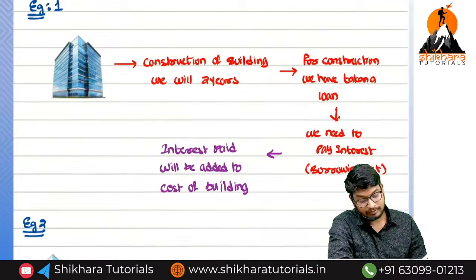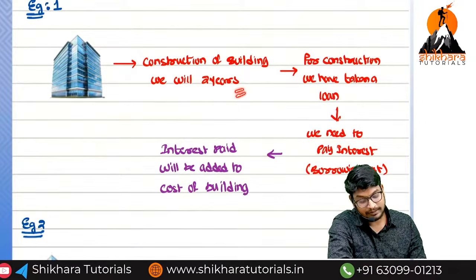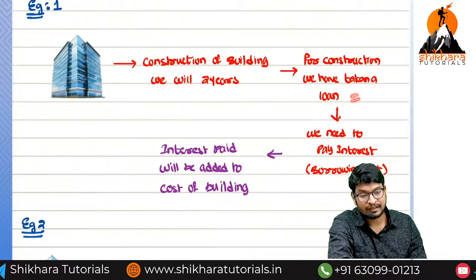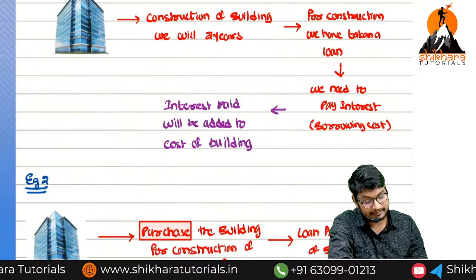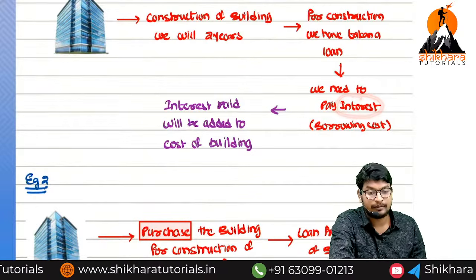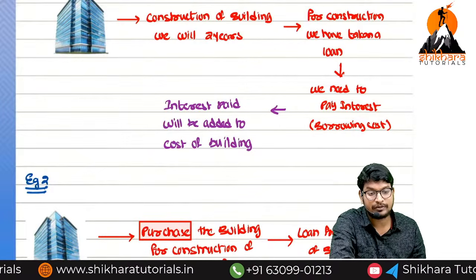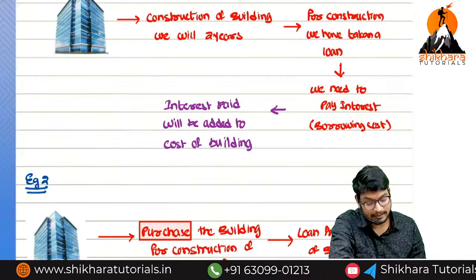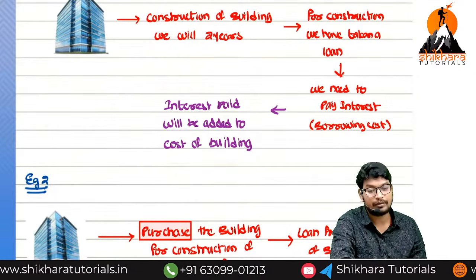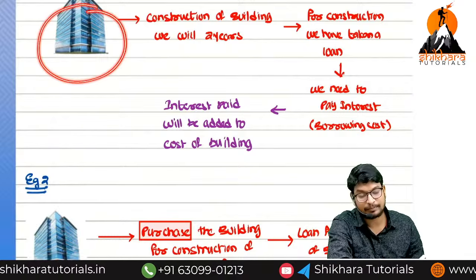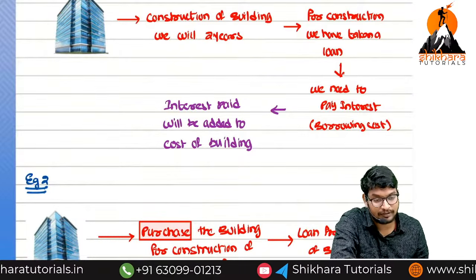So for the construction of a building, we have taken a loan. On that loan, what do we have to do? We have to pay the interest. That interest will be considered as borrowing cost. Should that borrowing cost be treated as capital or revenue? Capital, because the interest paid will be added to the building, because we are incurring the interest for the purpose of a qualifying asset.